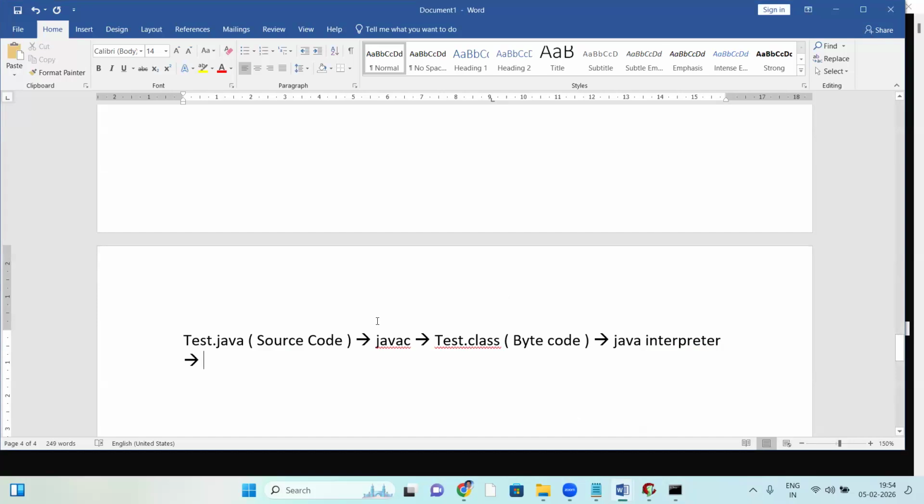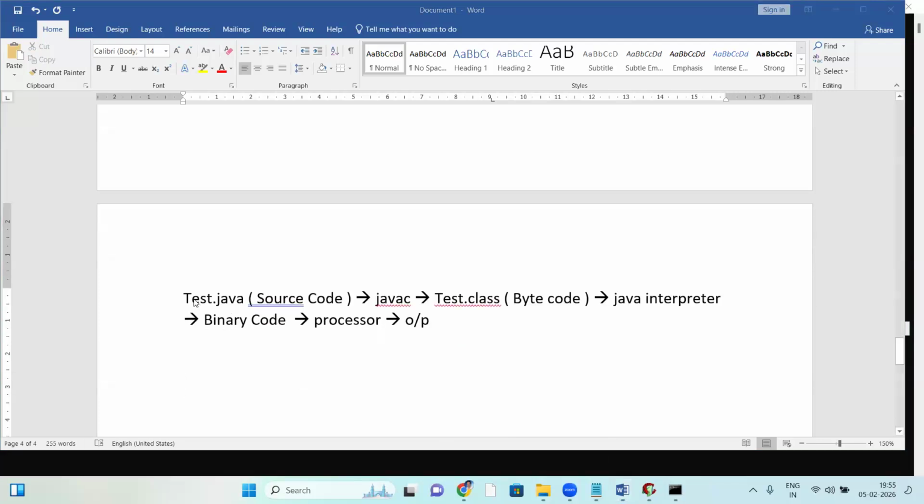So what happens here? The Test.java source code is taken by the Java compiler. No errors, generated .class. Source code to byte code by the Java compiler. Now this byte code is taken by the Java interpreter and converted into binary code line by line. That binary code is given to the processor, which simply generates the output. That's it.